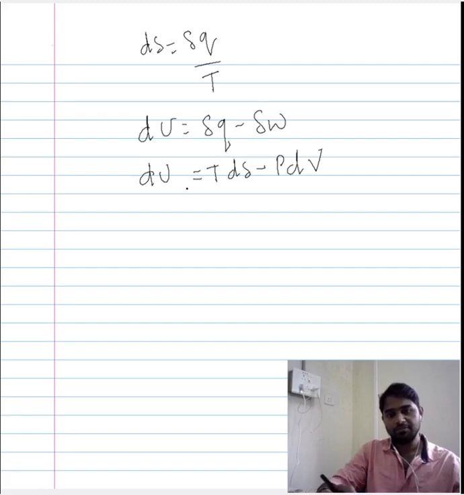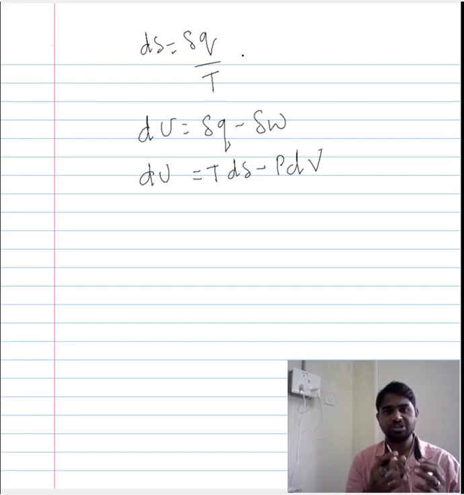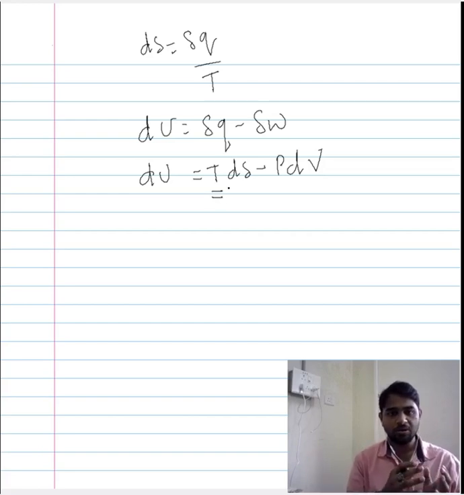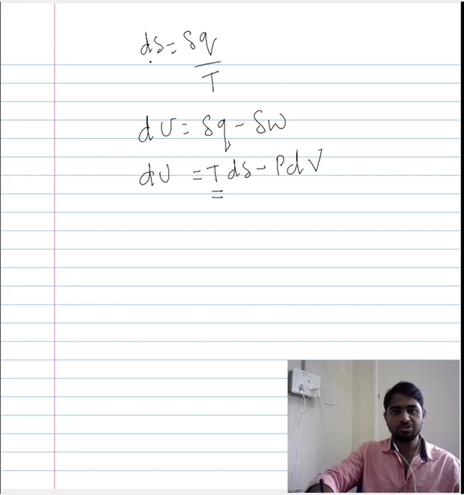One key point of the previous lecture was that for a given heat input, the change in the entropy was dependent on the temperature of the system. If a system has a particular temperature, the change in the entropy is dependent on that temperature. But that is not the case for internal energy, because we have this T here. So this T counteracts any effect of the temperature of a system on the change in the entropy.